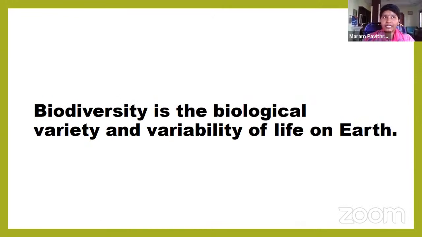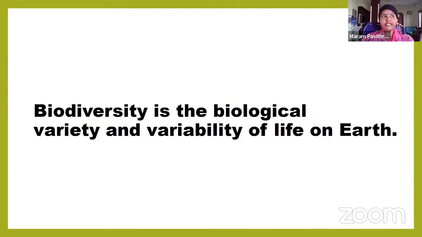So different kinds of animals and plants are living around us. That is called biodiversity. Biodiversity is the biological variety. Biological, bio means living organisms. Here, what are the living organisms? We have two major kinds of living organisms. Those are plants and animals.